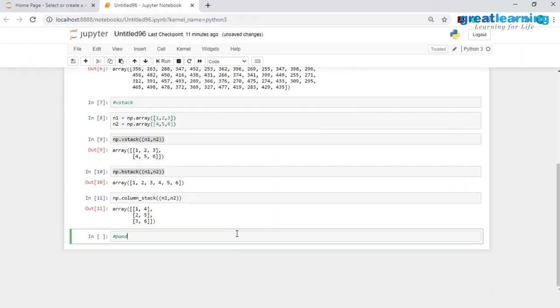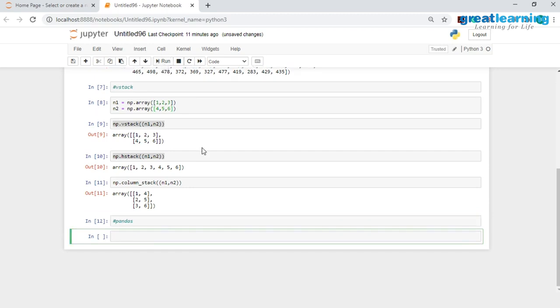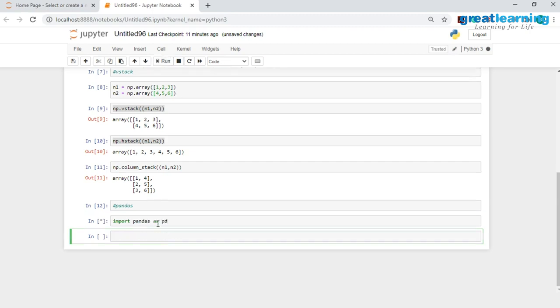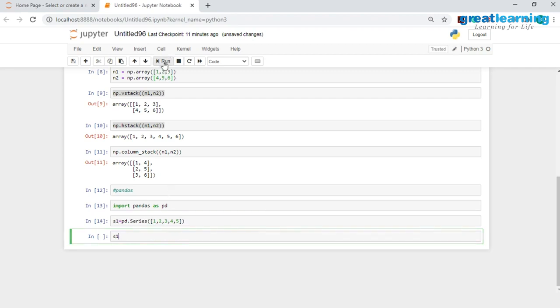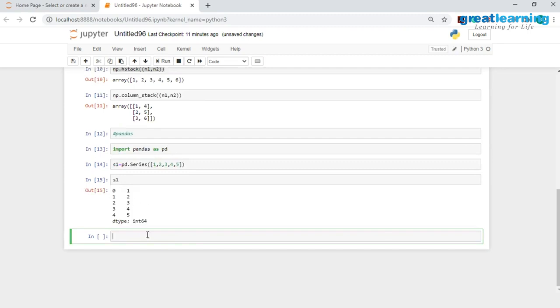So I will add another comment over here, and I'll name this pandas. I would have to start off by importing the library. I will have import pandas as pd. And now that I have imported this library, let me wait for this to import. Now I can go ahead and create the Series object. I will have pd.Series, and inside this, again, I'll pass in a list of values: 1, 2, 3, 4 and 5. I'll store this in an object called s1, and I will print out s1 over here. And you would see that I have created the Series object.